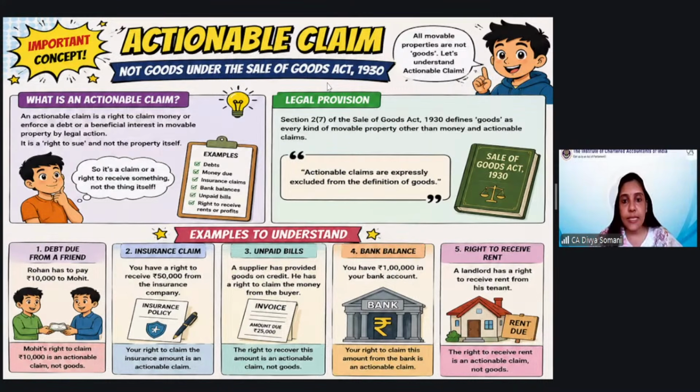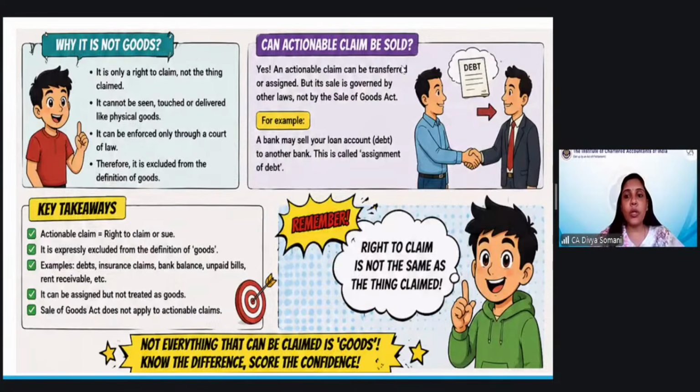Sandeep is asking, can I say that before the order or decision of the court, it is like an actionable claim, which is excluded? Right, 100%. Till you have actually taken an action, it is actionable. You can see that it is not finalized. It is still in the process. Okay. So why is it not goods?